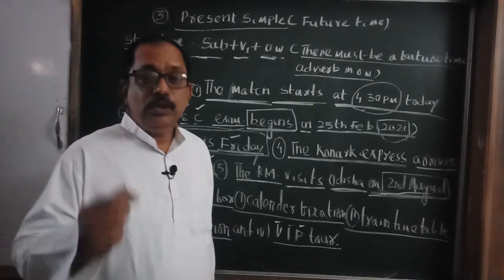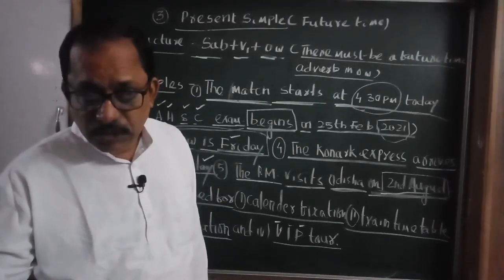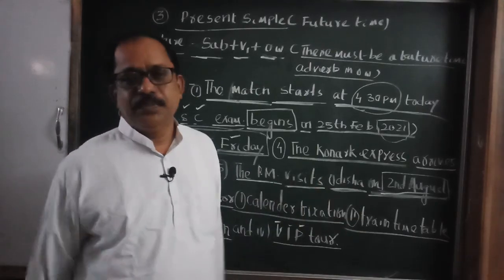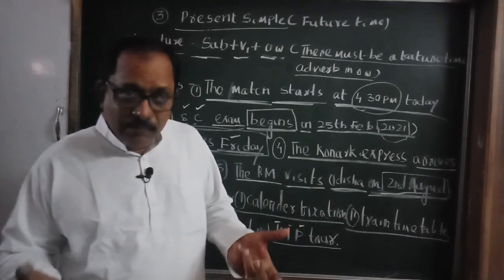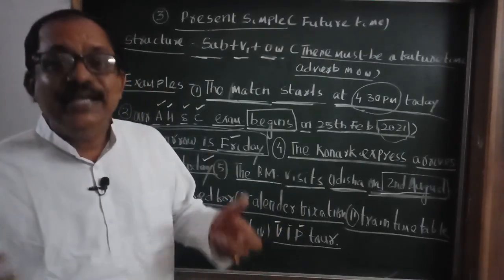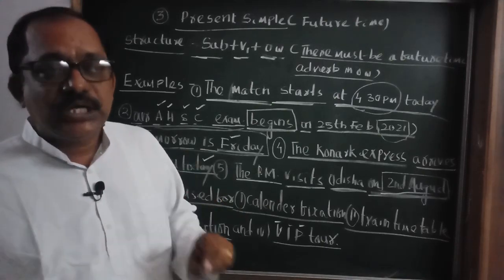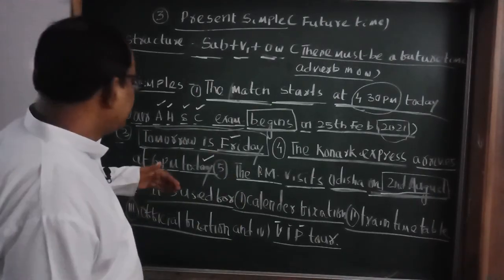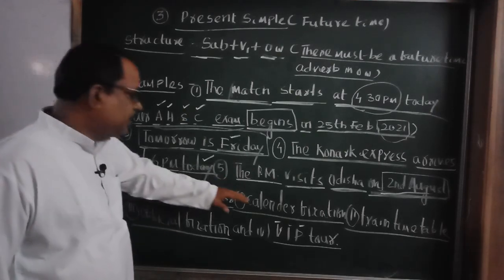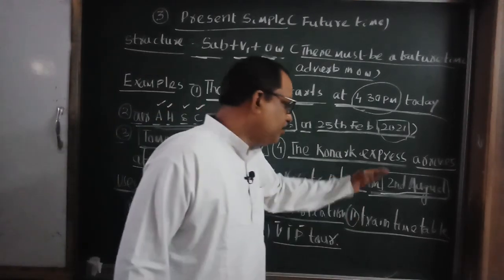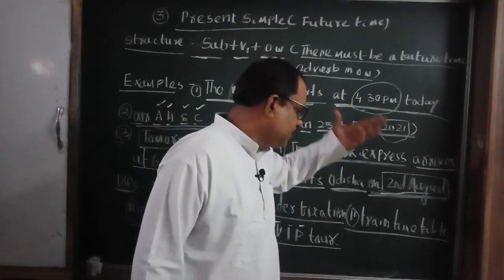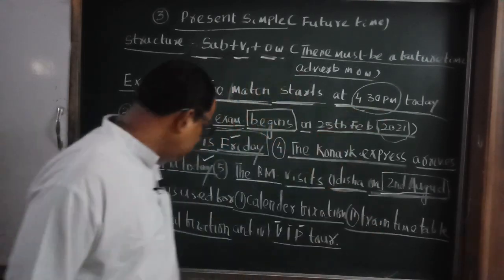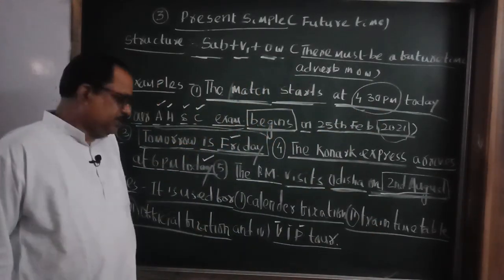Your birthday will fall on October 10, but you can use present simple. You can say, my birthday is on October 10 this year. Okay, so remember, you have to use it for calendar fixation, train, bus, ship, and air timetable, official fixation,